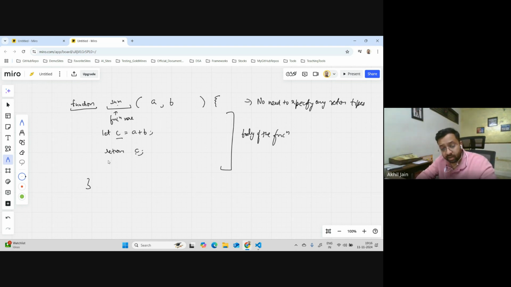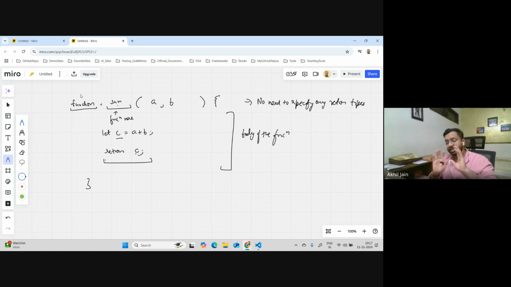But again, focus on this part. Since I am returning a value here, in other languages I have to specify the relevant return data type. But since JavaScript does not require it, there is no need to mention anything here.